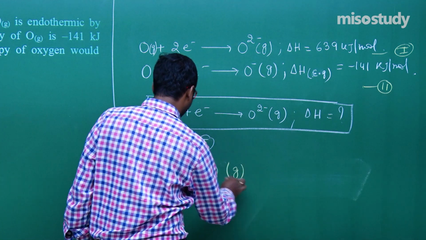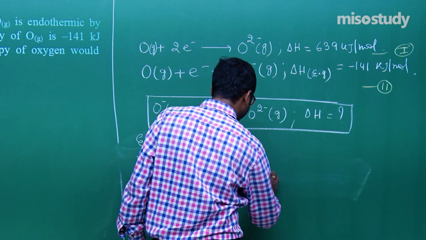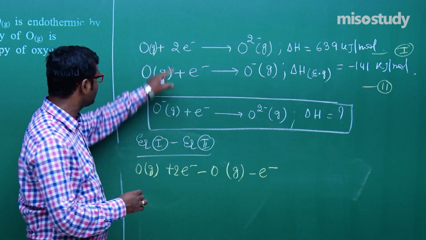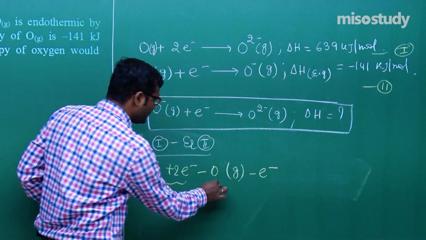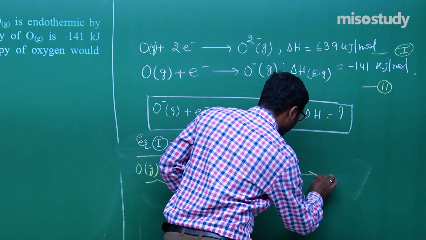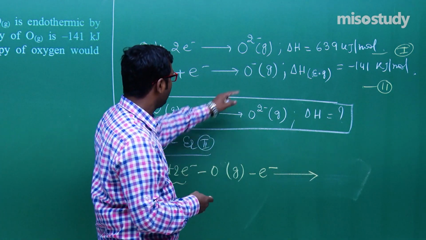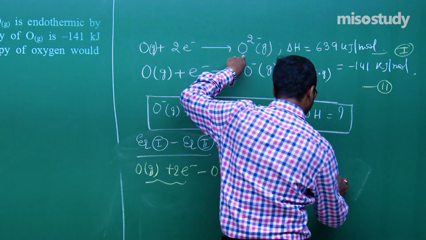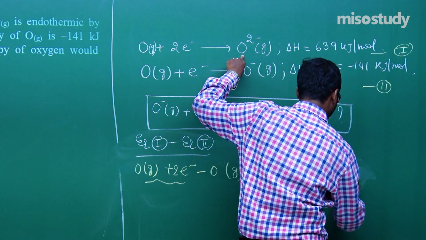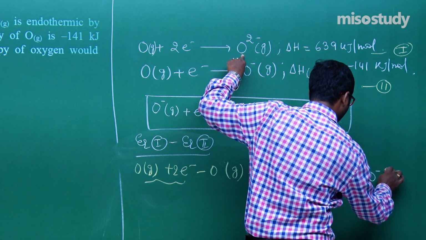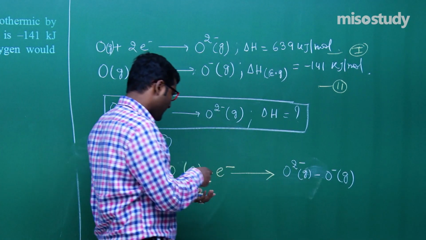Equation 1 is O gaseous plus 2 electrons minus O- in gaseous form plus electron, that is 1 minus 2. Then moving here, O2- minus O gaseous minus O- in a gaseous state. Now what will happen?